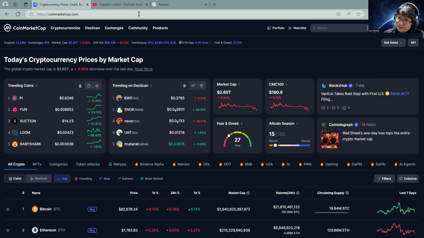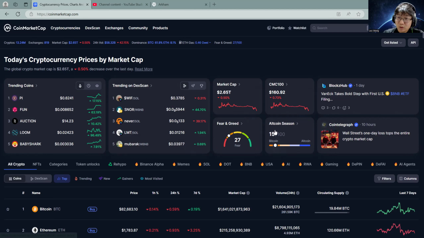So let's get started: how to use CoinMarketCap and how to look into a project. Is it good or not? First of all, you can see what the market cap is today, the CMC 100 index, and the fear and greed index.